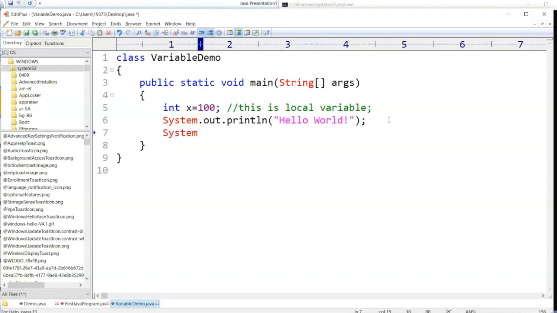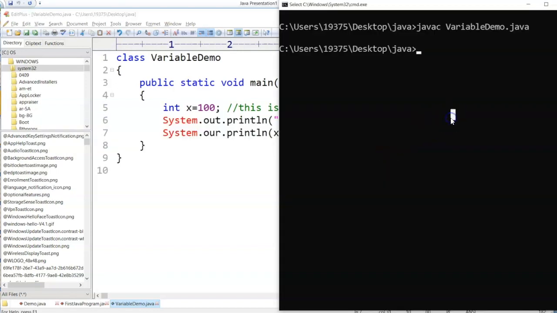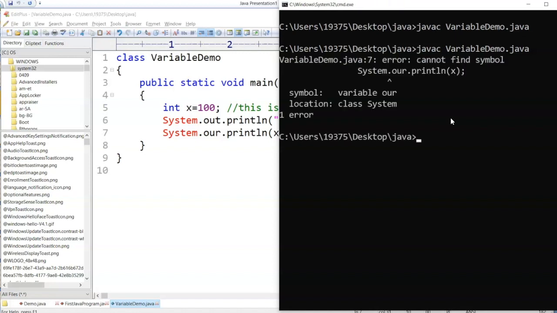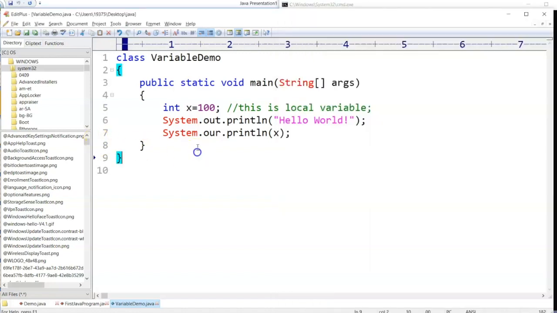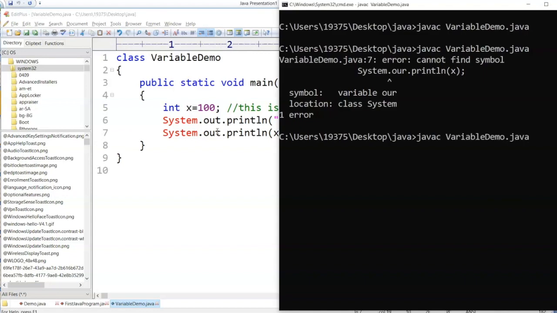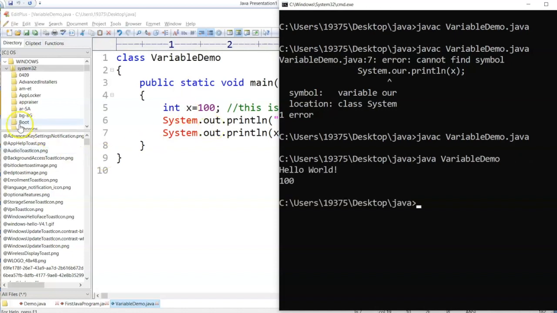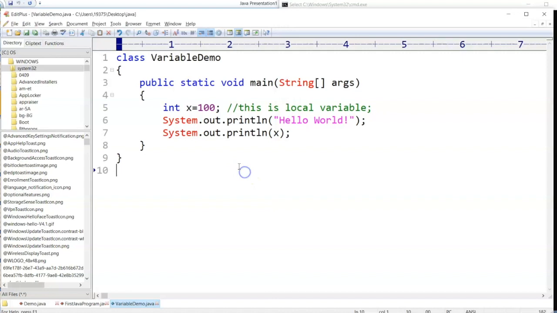System.out.println and the name is x. Save this, compile it again. There is a typo, you just make it a T here, compile it again. Perfect. Now execute it. VariableDemo, it prints 100. It prints 100.